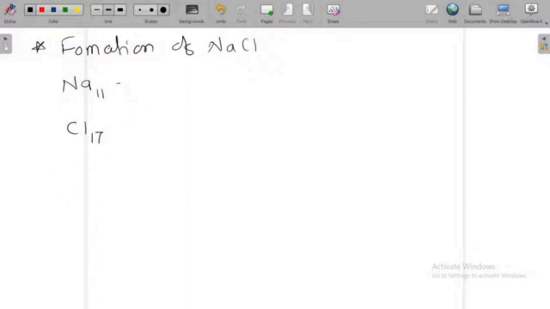That's why the electronic configuration of sodium is 1s2, 2s2, 2p6, 3s1. If you see here, in the last orbit there is one electron. If I want to write the other electronic configuration, that is the other one. So this is the orbital electronic configuration which I have written here: 1s2, 2s2, 2p6, 3s1.